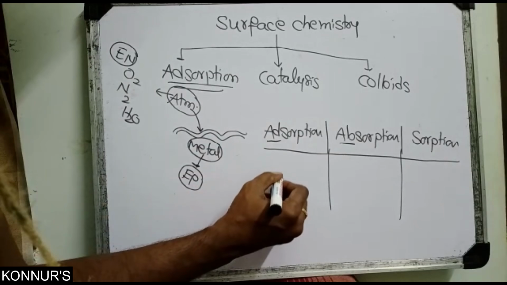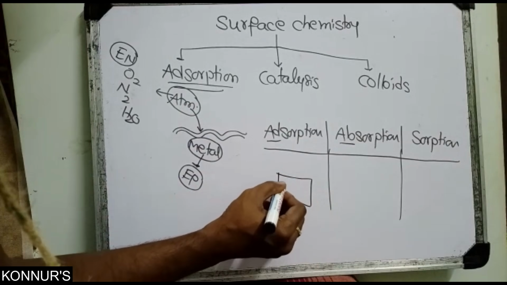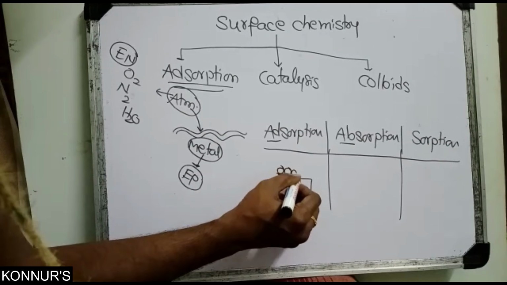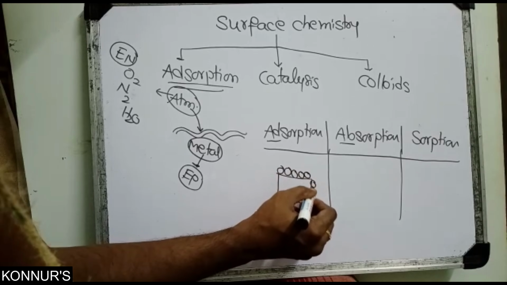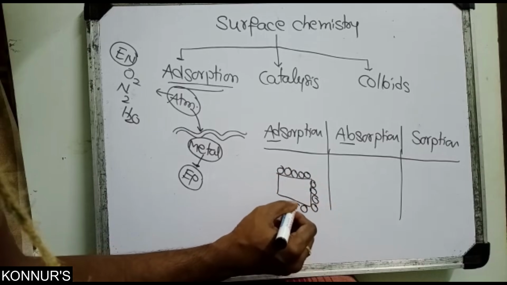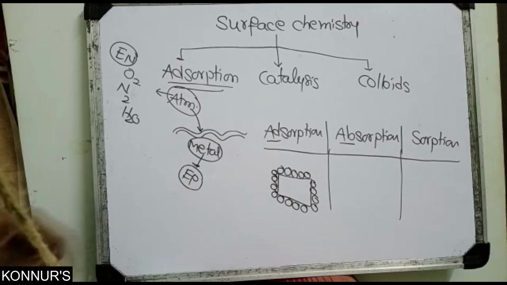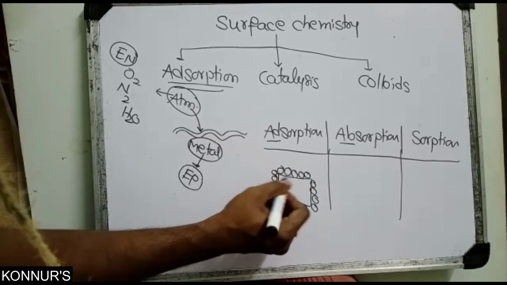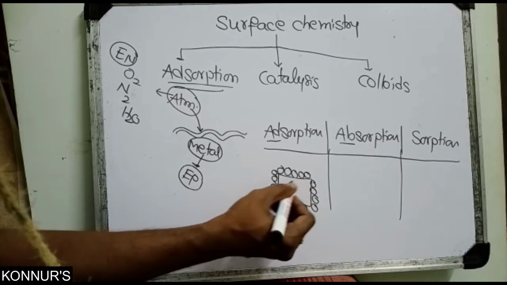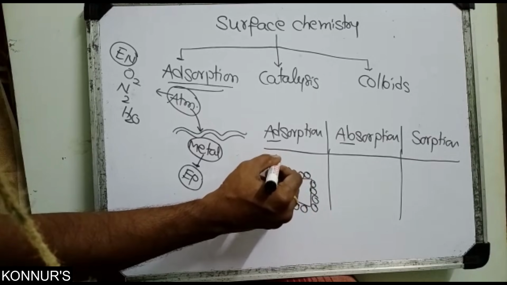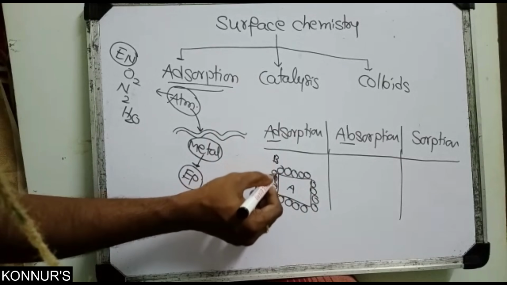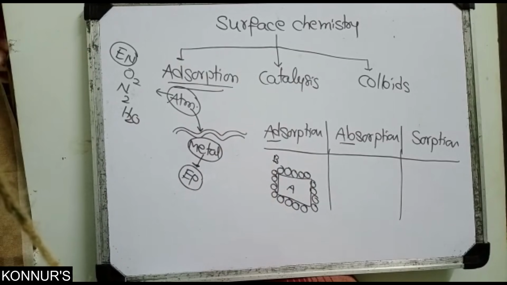Adsorption means that on one material's surface only, other elements or molecules are attracted. Suppose the surface of material A is attracted by B. That is called adsorption.